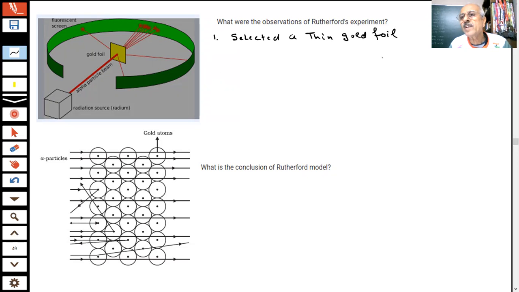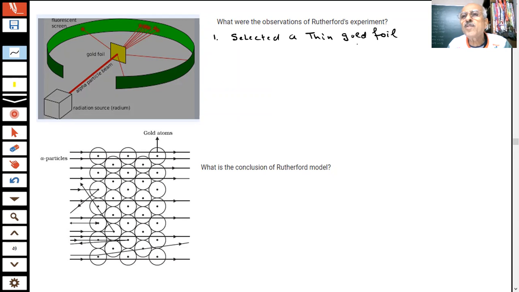You know that gold is highly malleable. You can produce a very thin sheet of gold, malleable and ductile. Gold is the most malleable. You can form a very, very thin wire from the gold. It's very malleable and ductile. You can form a thin sheet or thin foil of the gold.